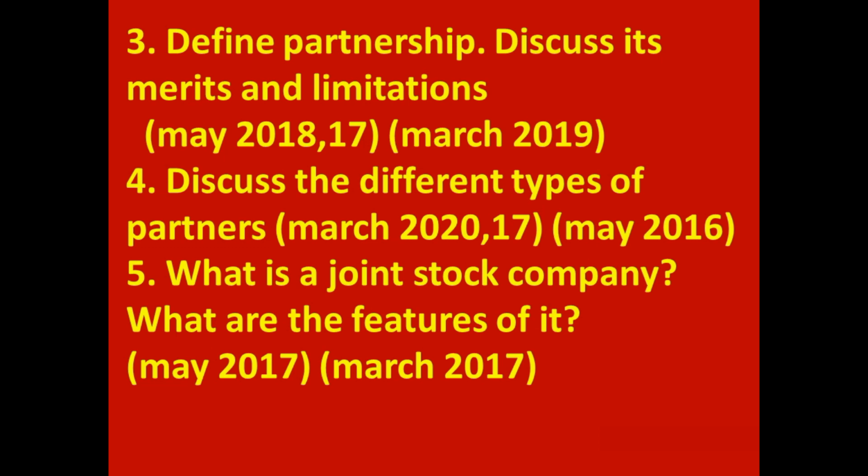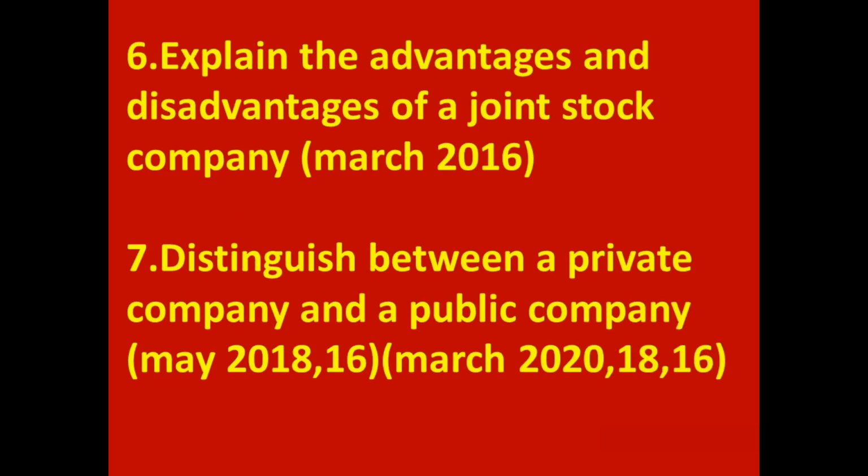Fifth question is, what is a joint stock company? What are the features of it? In brackets you can see in which year this question came in public examination. Sixth question is, explain the advantages and disadvantages of a joint stock company. Seventh question is, distinguish between a private company and a public company.